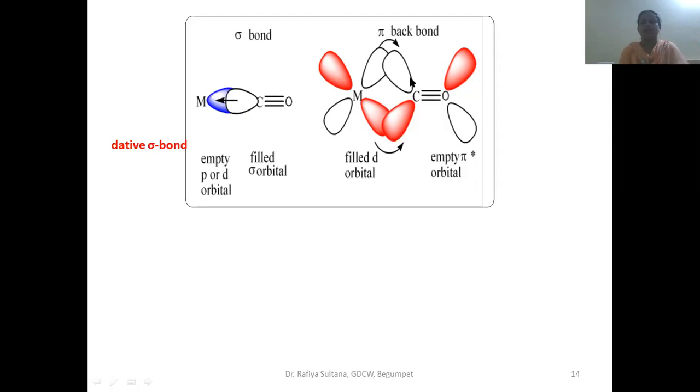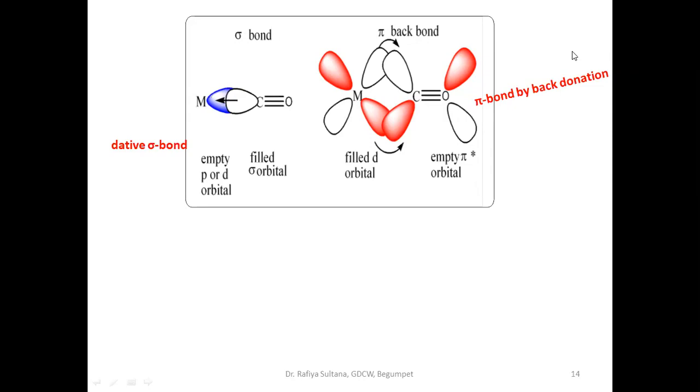I think we have already seen what is sigma and what is pi orbital. Sigma is the highest occupied molecular orbital in which a lone pair of electrons is there, which is donated to the empty d orbital of the metal. In pi bonding, the pi star orbital is the lowest unoccupied molecular orbital in carbon monoxide, into which the metal's filled d orbital donates an electron pair into the vacant pi star orbital of carbon monoxide and forms a pi bond.